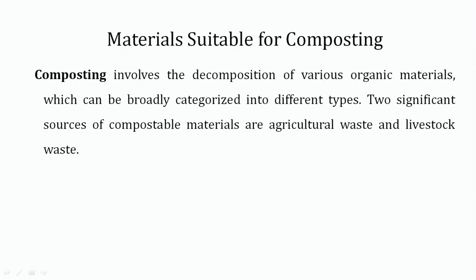Material suitable for composting. What material can we utilize to make compost? It involves the decomposition of various organic materials which can be broadly categorized into different types. Two significant sources of compostable material are agricultural waste and animal waste. Means we can use either agricultural waste or livestock waste.